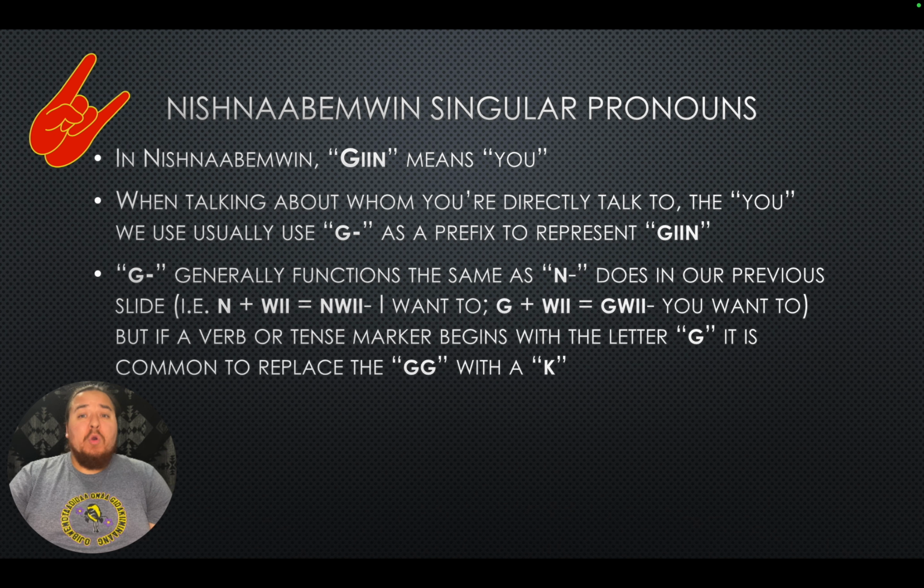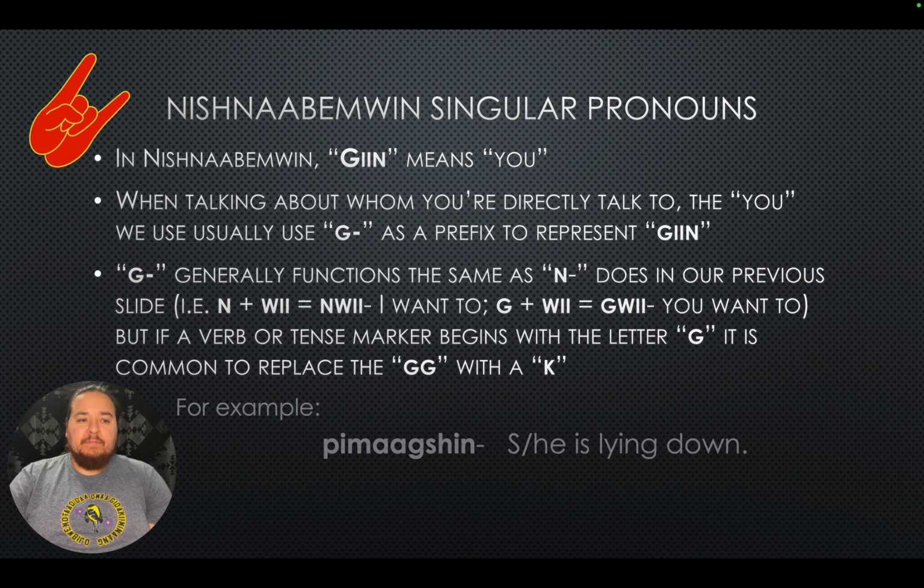But if a verb or tense marker begins with the same letter G, it is common to replace the two G's with a K sound. So keep that in mind. So our example pimogtion, she or he's lying down. When we add a G prefix to the beginning, it changes from she or he's lying down to you are lying down.